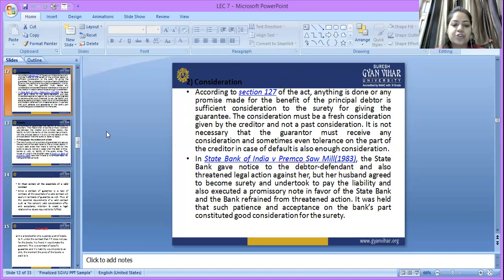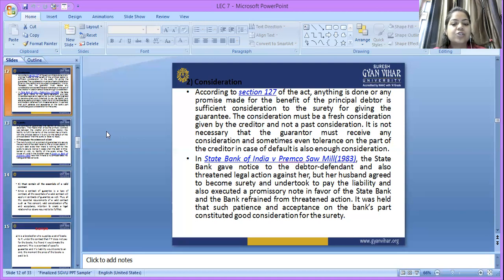In State Bank of India versus Primco Sawmill, 1983, the State Bank sent notice to the debtor defendant and also threatened legal action against her, but her husband agreed to become the surety and undertook to pay all the liability.